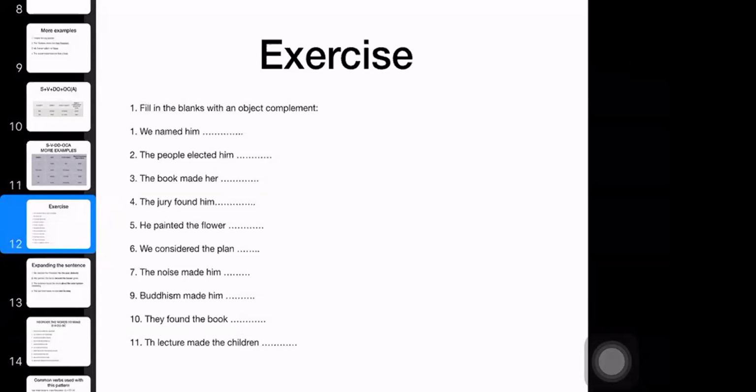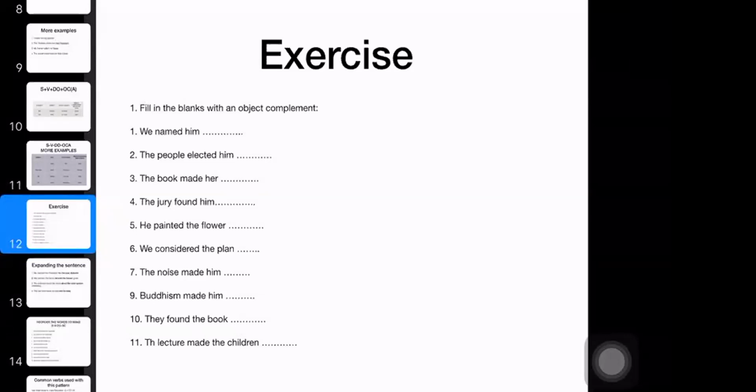Buddhism made him peaceful. They found the book nice, or interesting, whatever. The lecture made the children bored. Yes, the lecture made the children bored.